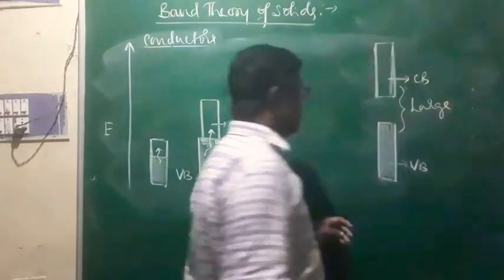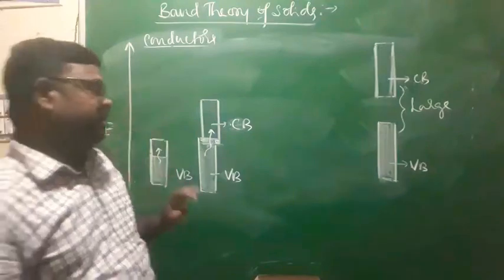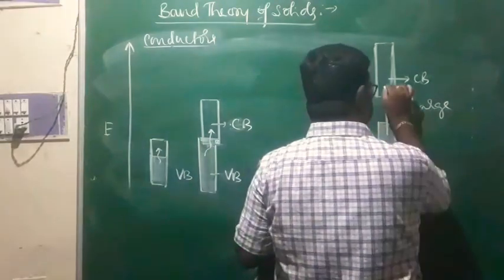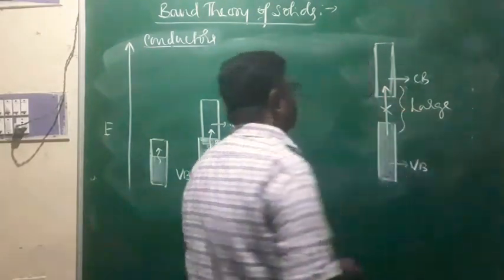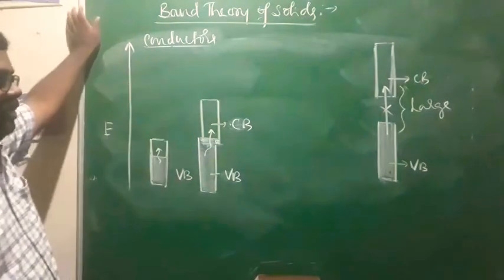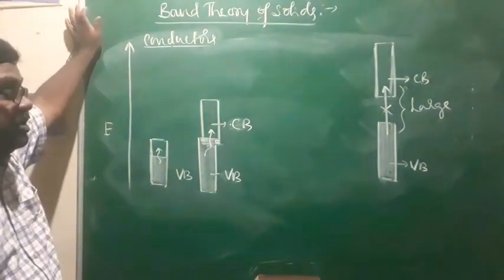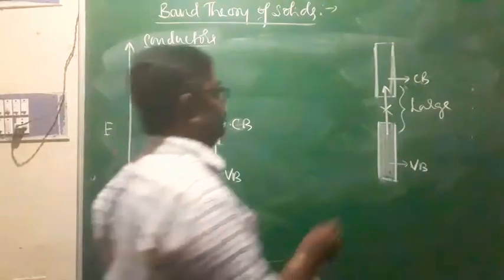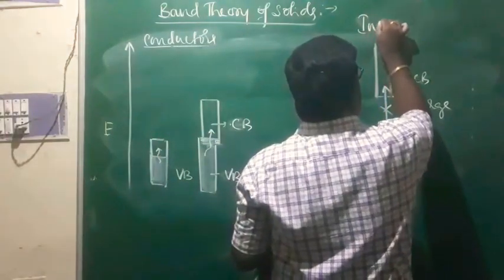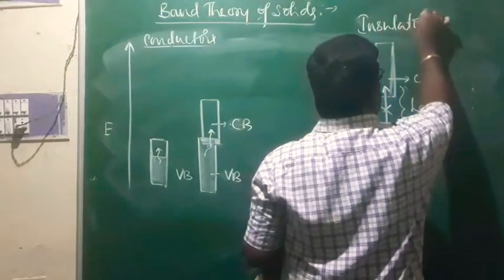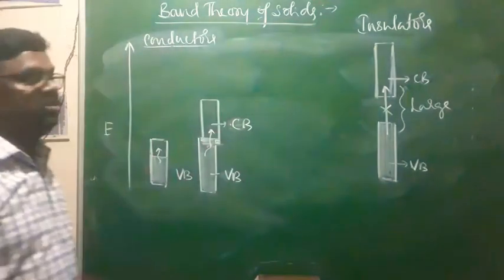Therefore, electrons are unable to enter the conduction band, even at high temperature. Because of that, their electrical conductivity is very, very low, or you can say least. This is what we call insulators.